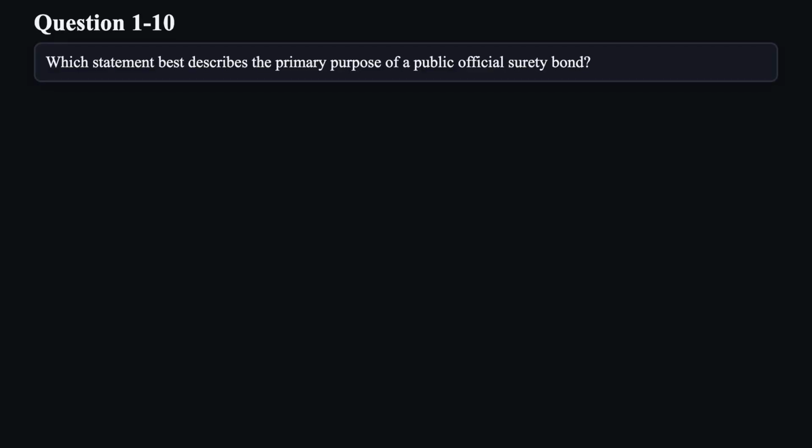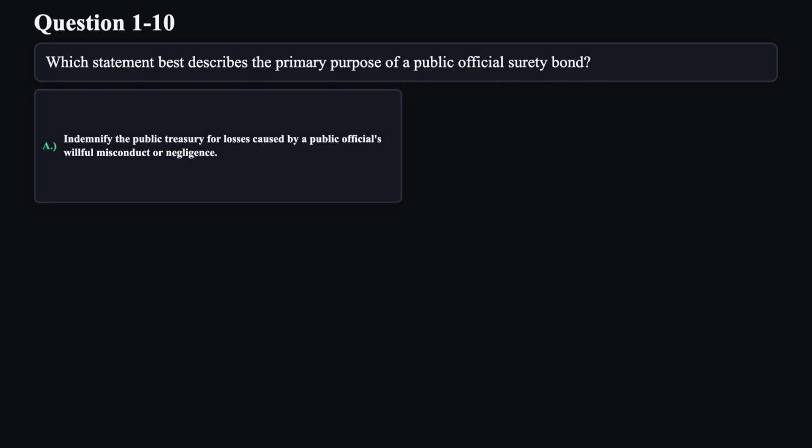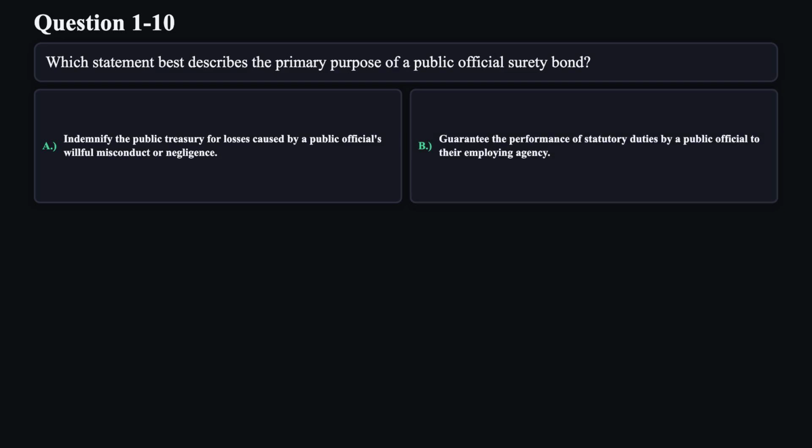Question 10. Which statement best describes the primary purpose of a public official surety bond? A. Indemnify the public treasury for losses caused by a public official's willful misconduct or negligence. B. Guarantee the performance of statutory duties by a public official to their employing agency.